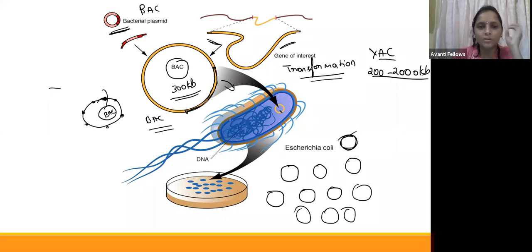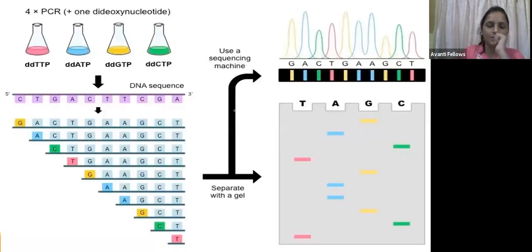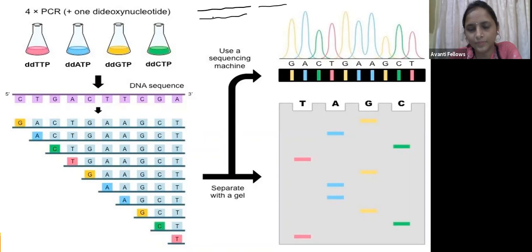In the YAC the same thing happens. We insert the gene into the YAC, and then insert that into the yeast, and it is going to replicate. Then we get the clone, the copies of the genes. Then we are going to take these genes, guys. See here, we have got the genes like this. This is a copy of the genes we have got. Think of this as the first fragment. This is the first fragment we are going to sequence now.